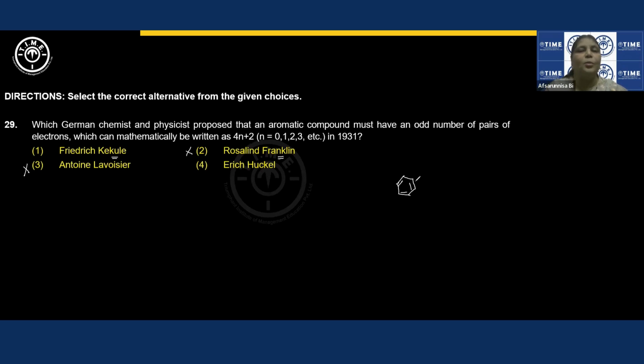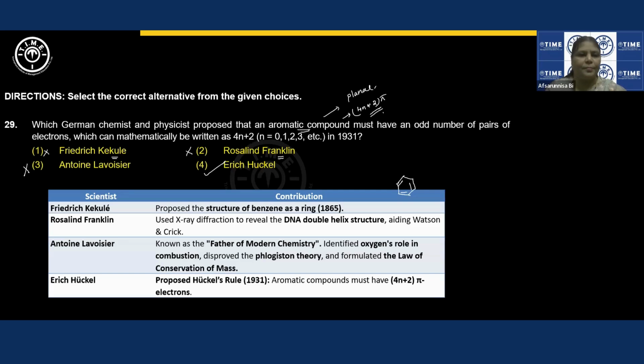So he is also not associated with aromaticity. Aromatic compounds are those which are planar in nature and have 4n plus 2 pi electrons. This is known as Huckel's rule. So Erich Huckel is the scientist associated with Huckel's rule, so this is the correct option. For the explanation part, you can see this. You can take the screenshot if you want.